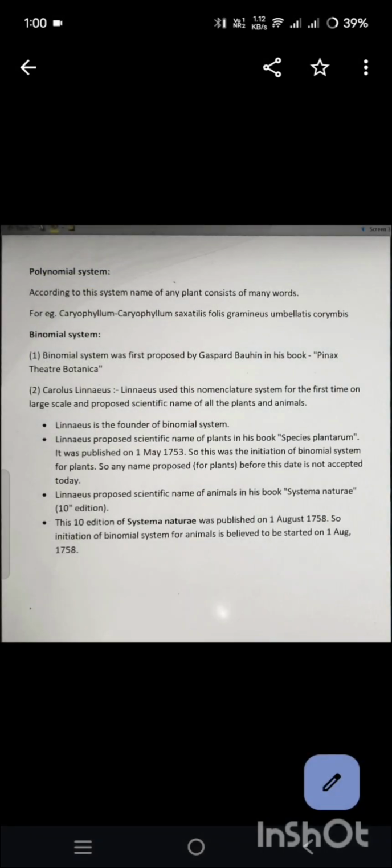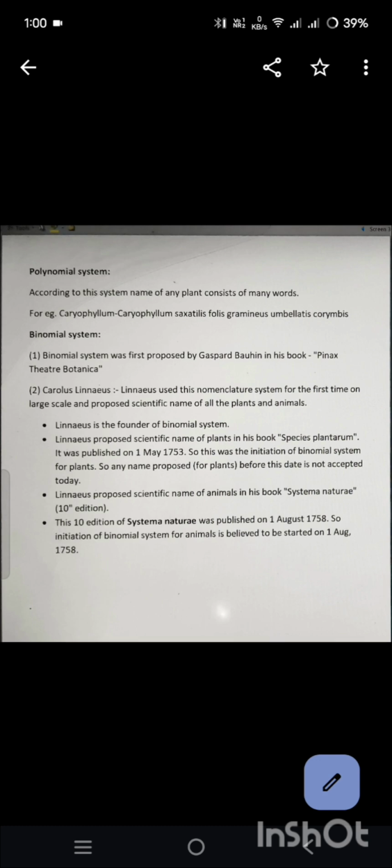Nomenclature. First, polynomial system. According to this system, the name of any plant consists of many words. Example, Caryophyllum saxatilis, Volis, Gramineas, Umbellites, Coriambees. Binomial system was first proposed by Gaspard Bauhin in his book Pinax Theatri Botanici.